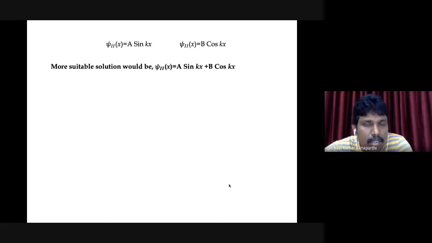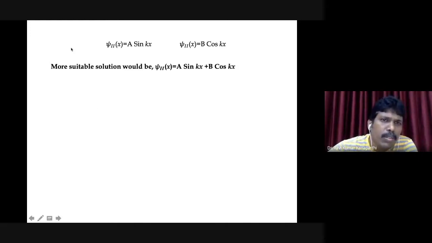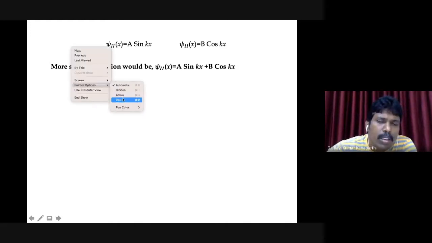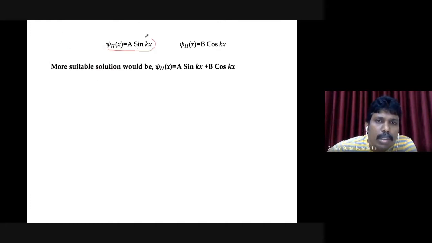It doesn't matter, no problem. Just take the first differentiation of e power ikx and e power minus ikx. Those are definitely going to be the solutions. I can show you that, apart from those exponential things, e to the power ikx. This is a function.